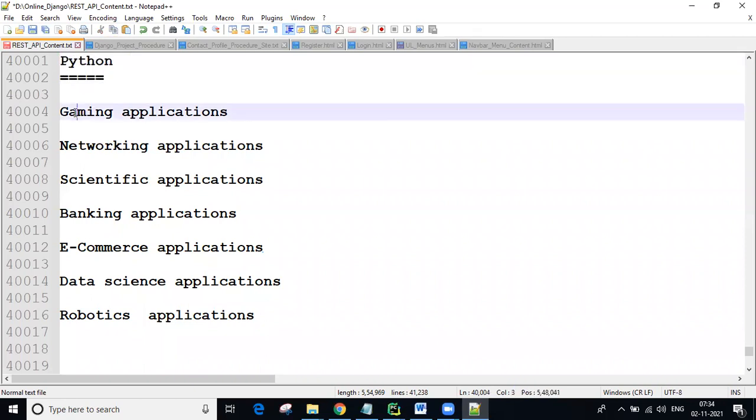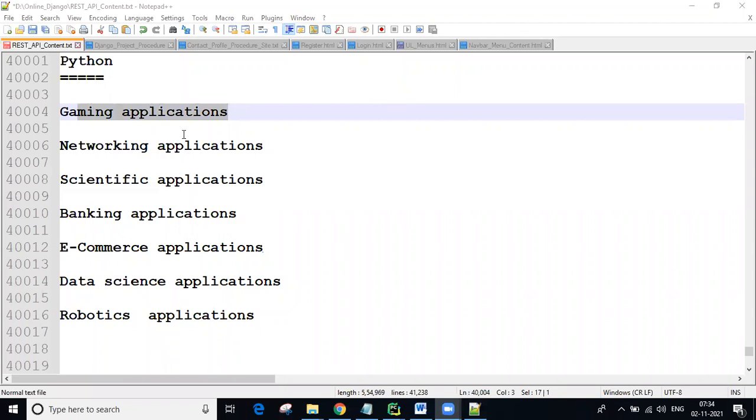So nowadays, guys, gaming is very popular. In every home, kids are there, and all the kids are watching gaming only. Even if you are putting on a movie and watching it, kids come and change the channel. They are interested to watch gaming, they are interested to play gaming. So gaming is very popular, and using Python, we can easily develop gaming related applications.